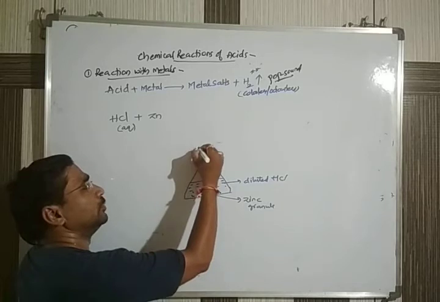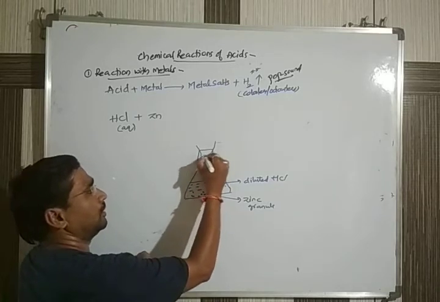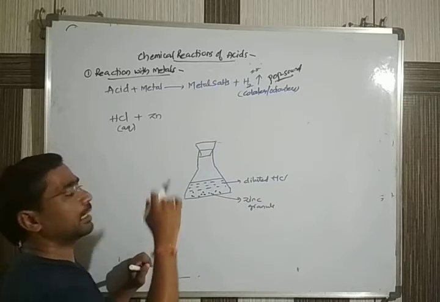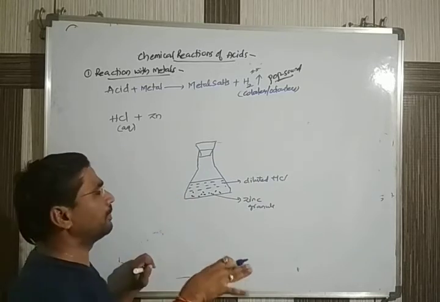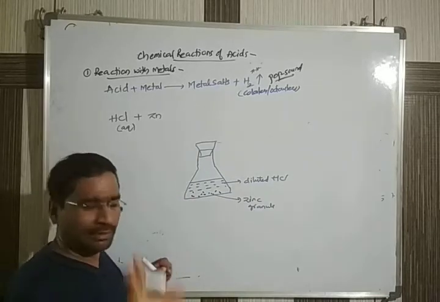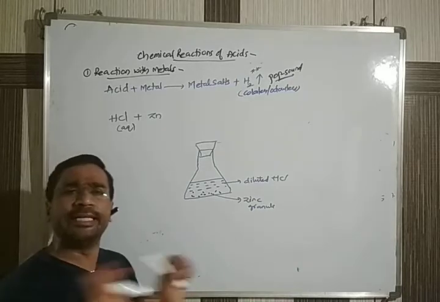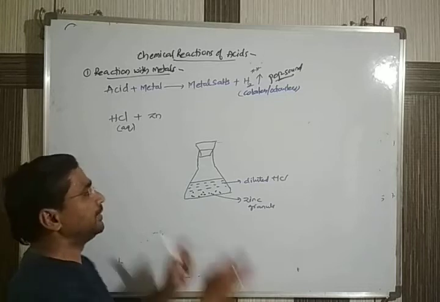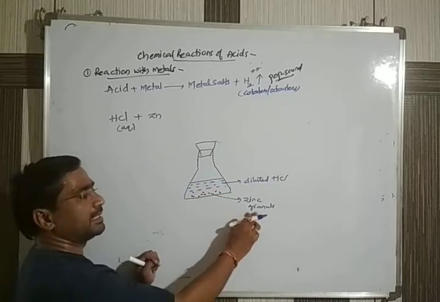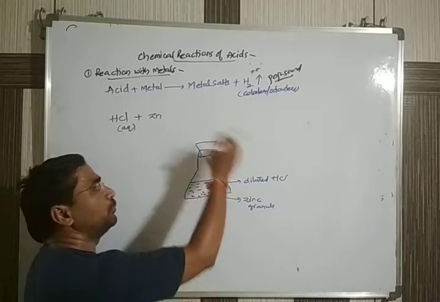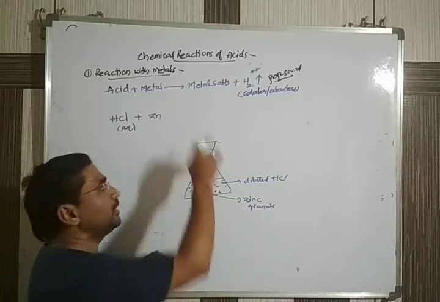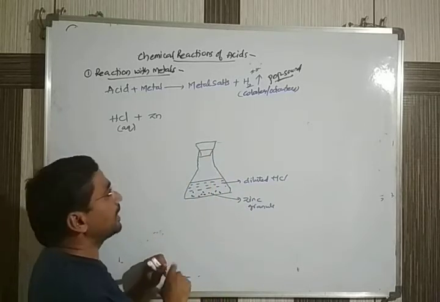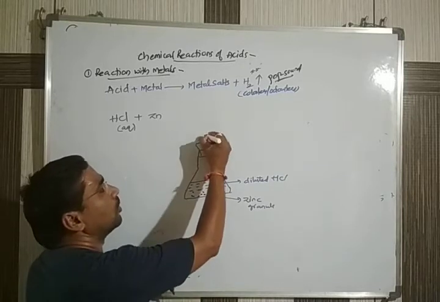After pouring, you close the conical flask with a rubber cork. Just keep this on a table. No heating, nothing. You are keeping the conical flask on a table. It should be clean. First you pour the zinc granules in it, then you pour the dilute HCl, then you close it with a rubber cork. And this rubber cork should have one small hole.